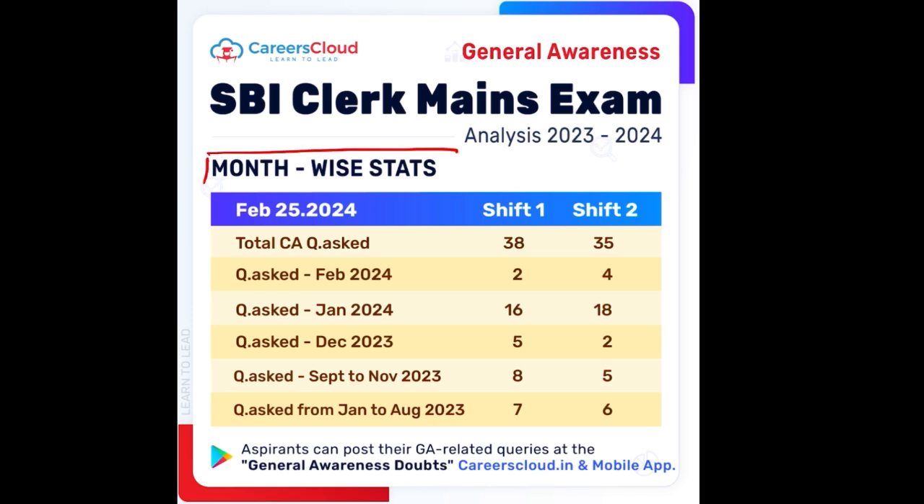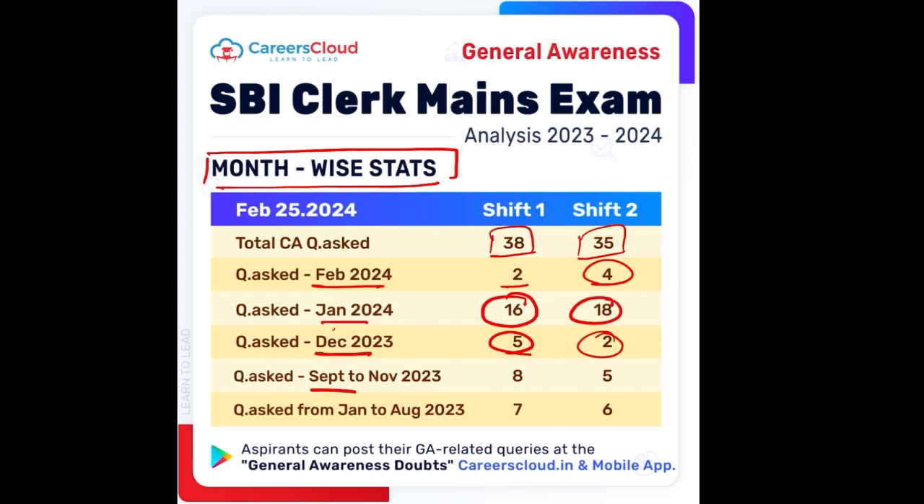If we look at some of the month-wise stats, like on a monthly basis, what questions were asked, and we have covered those questions. The total number of questions were 38 and 35 respectively for 25th of Feb for shift 1 and shift 2. For the Feb month of 24, 2 questions and 4 questions were asked. From the Jan month, 16 and 18 questions respectively were asked. From December, 5 and 2 questions were asked. For September to November, 8 and 5 questions were asked respectively. And from Jan to August 2023, that is for the last year, 7 and 6 questions were covered.